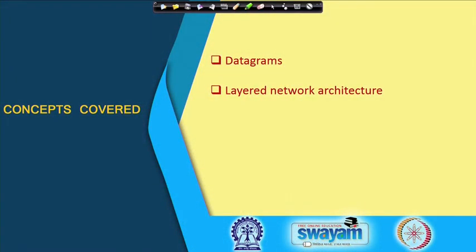We mentioned the virtual circuit approach, where a dedicated, fixed path gets established, called a virtual circuit, and all packets will be following that path. Today, we shall be starting with the other alternative, which is the so called datagram approach. In this lecture we shall first talk about datagrams and some issues relating to that, and then about layered network architecture, which is a very commonly used, popular architecture for designing networking systems.